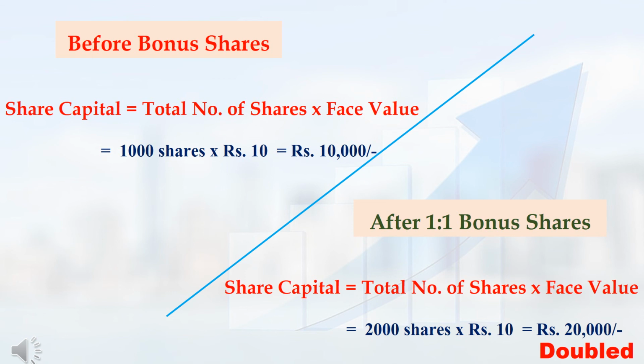In the next year, if that company announces bonus shares in 1:1 ratio, then that company's total number of shares will become 2000 shares and the face value will be the same 10 rupees. So now the share capital of that company will become double. That is, that company's share capital will be 20,000 rupees.